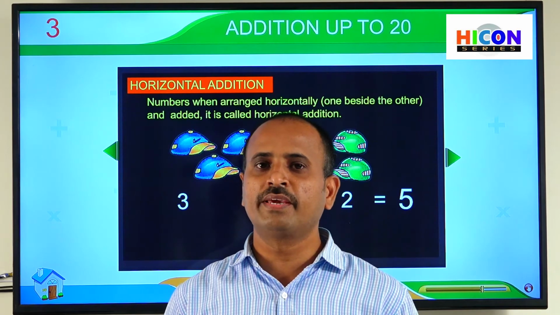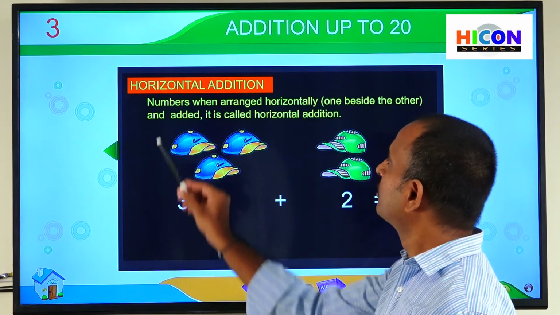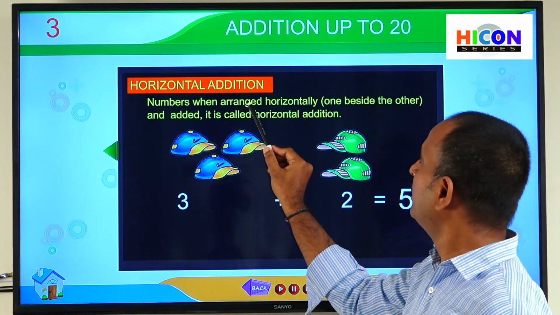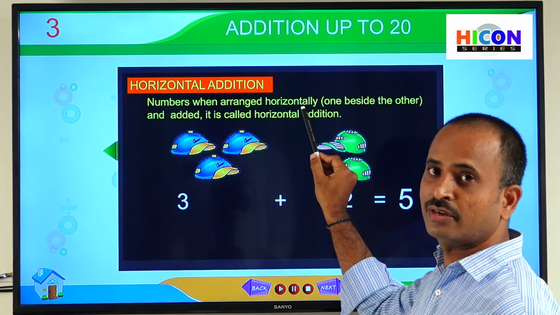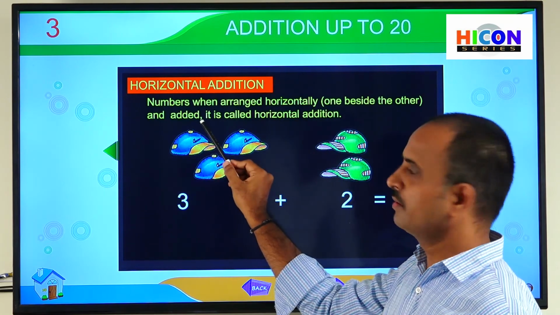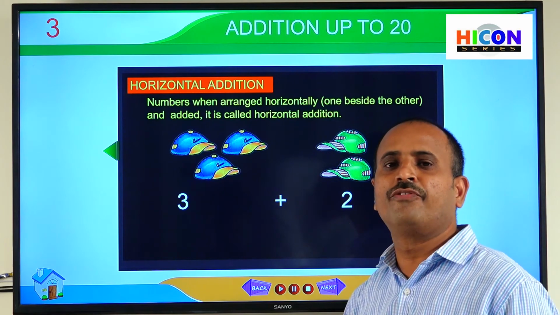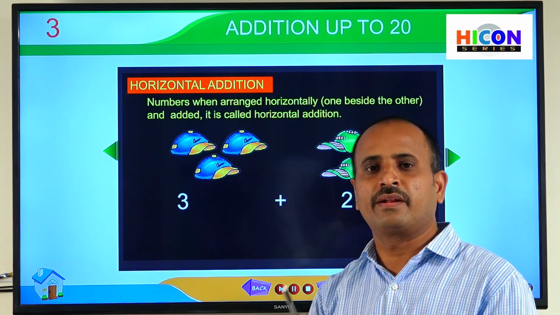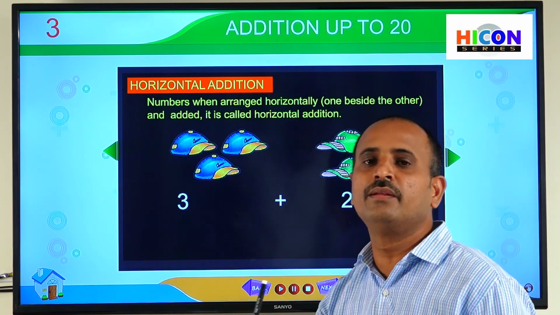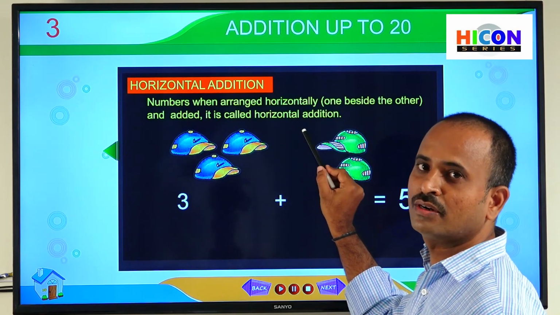Now the next topic is horizontal addition. So what is horizontal addition? Horizontal addition: numbers when arranged horizontally, means one beside the other, and added, it is called horizontal addition. So children, if we add any two numbers by writing one beside the other and keeping the symbol plus in between them, then such type of addition is called horizontal addition.